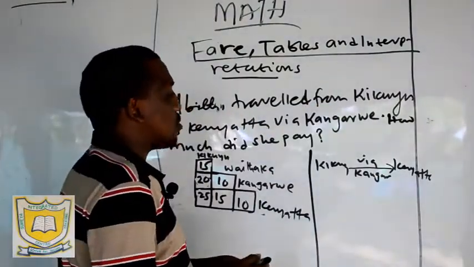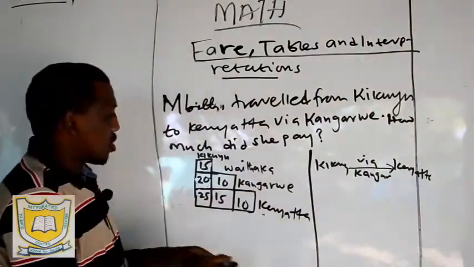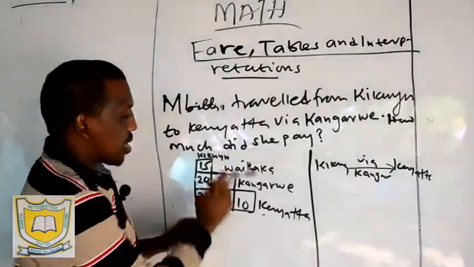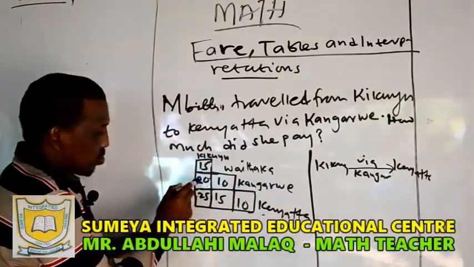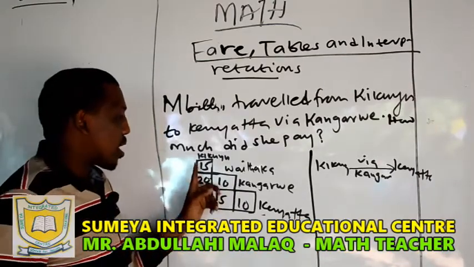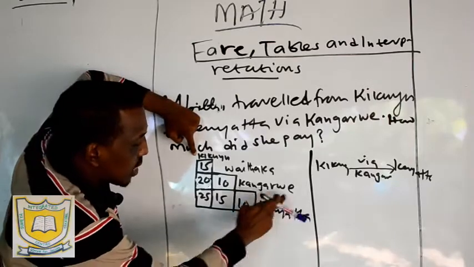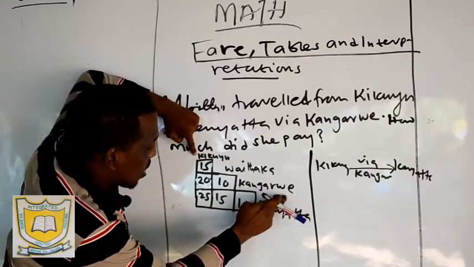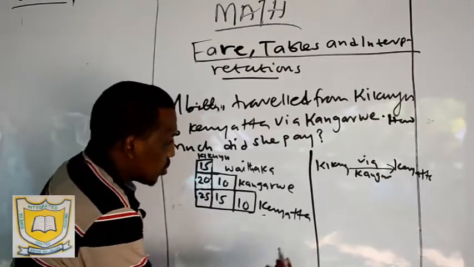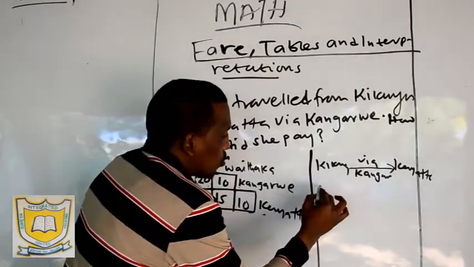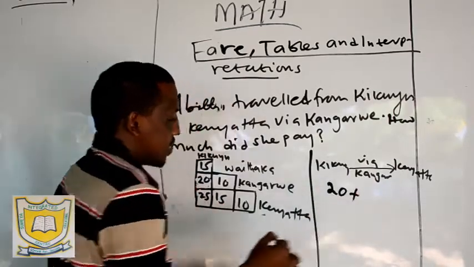So the first thing we do, we must get the fare from Kikuyu to Kangarwe. Kikuyu is here and Kangarwe is here. From Kikuyu to Kangarwe, we read 20. You read from where you started the journey. He started from Kikuyu, then he passed Kangarwe. So from Kikuyu to Kangarwe it is shillings 20, plus